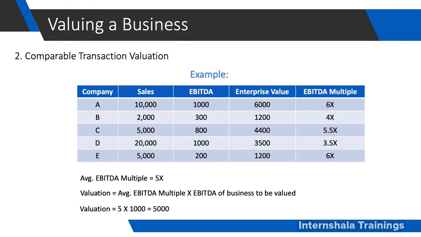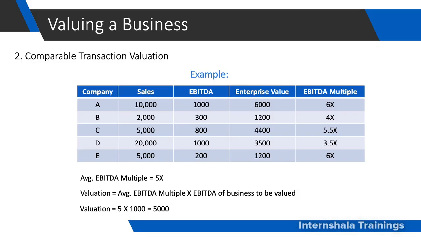The next way of valuing a business is comparable transaction valuation. In this, we look at similar firms within the same industry whose products and services are closest to the products and services offered by the business. And then we see how they are trading in the stock market, how they are performing. And basis their performance, the valuation of the business is done.